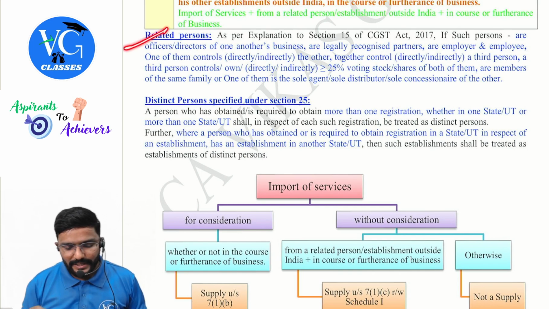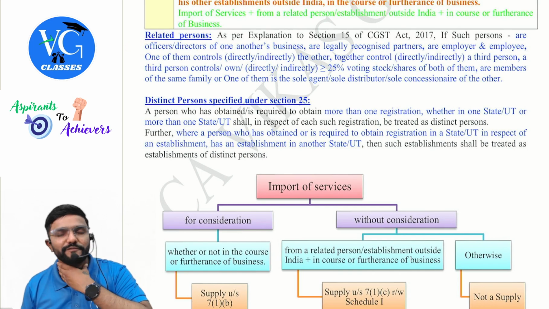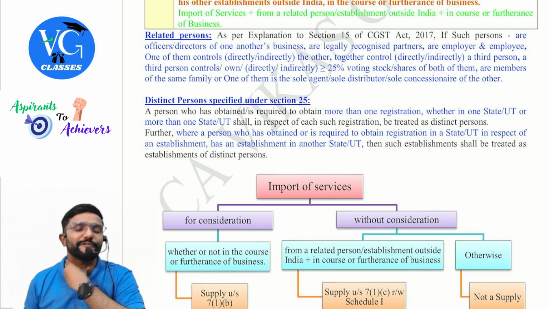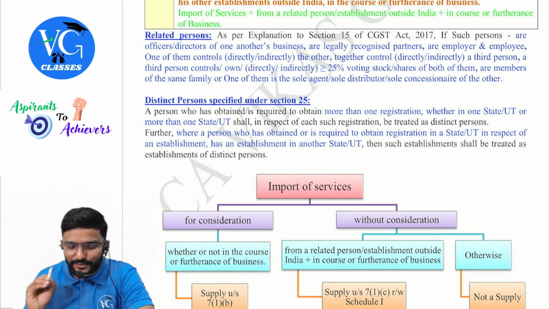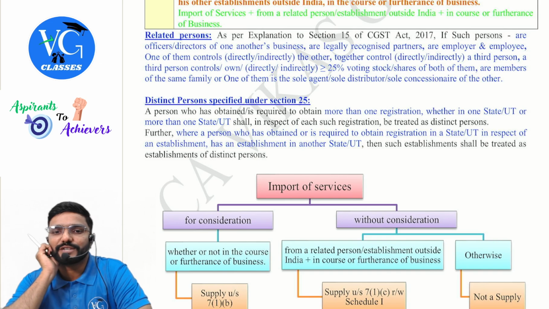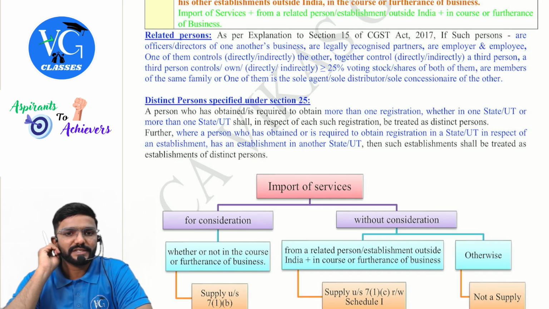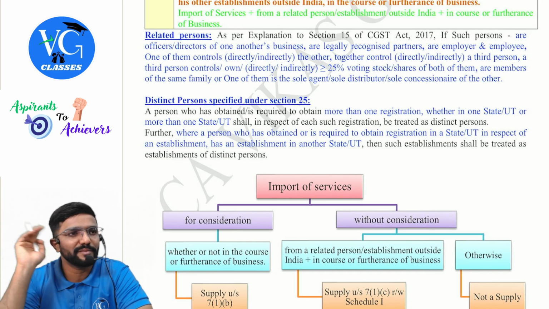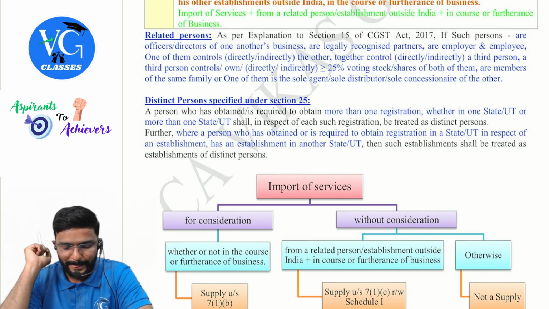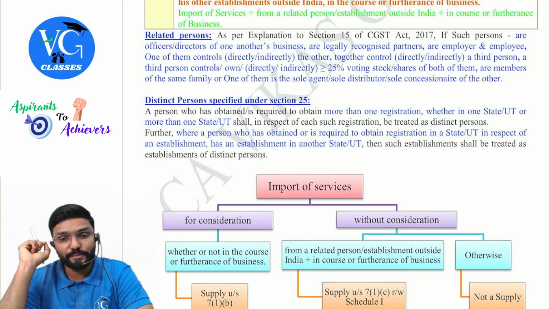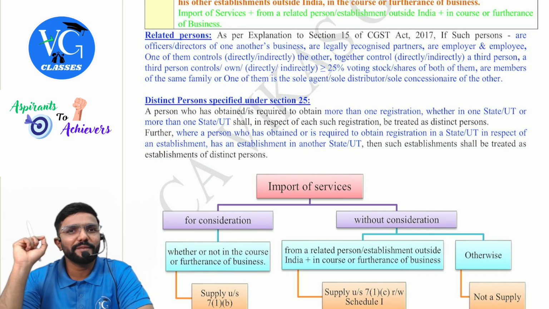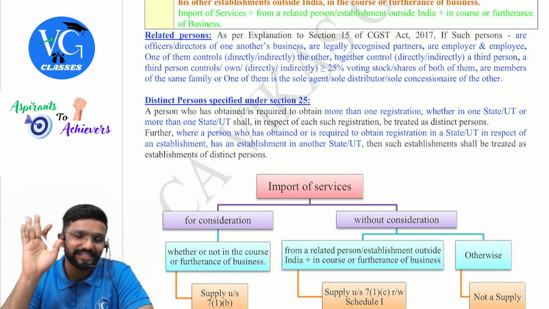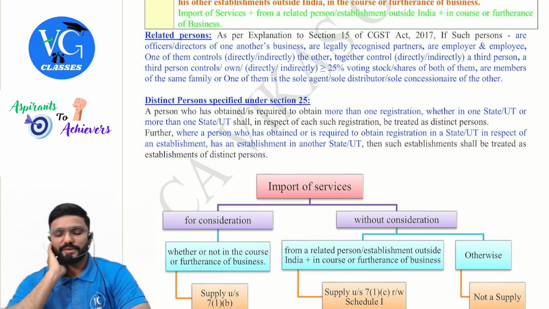Related person. As per the explanation to section 15, which talks about value of supplies: as per the explanation to section 15 of the CGST Act 2017, if such persons are officers or directors of one another's business, I am the officer of your business, we both are related. You are a director of my business, we both are related. They are legally recognized partners, or employer and employee. Relatives may not be blood relatives, but are related for GST purposes.